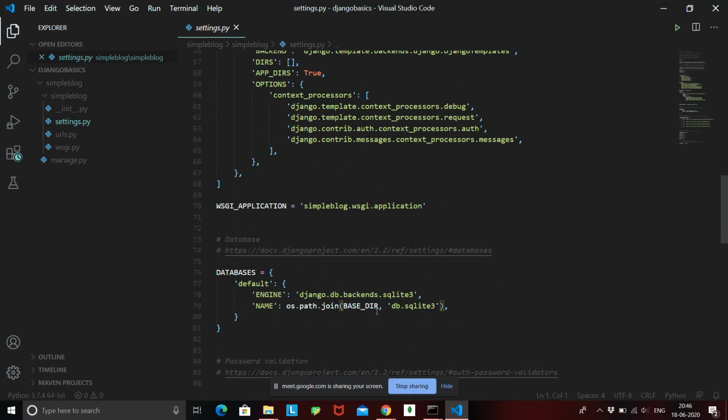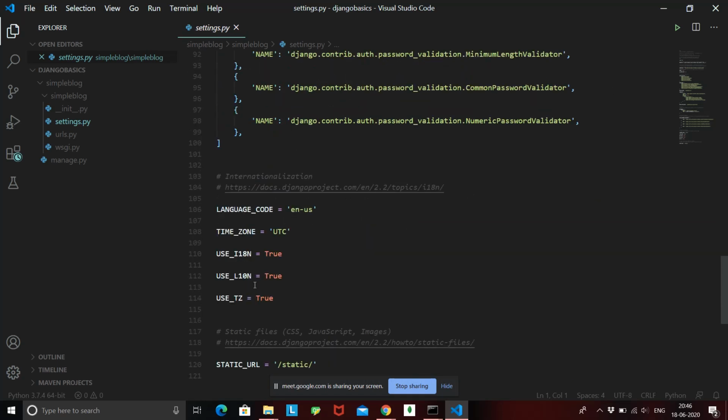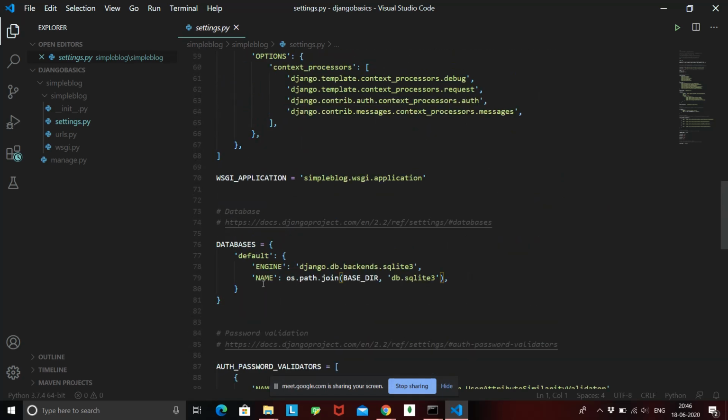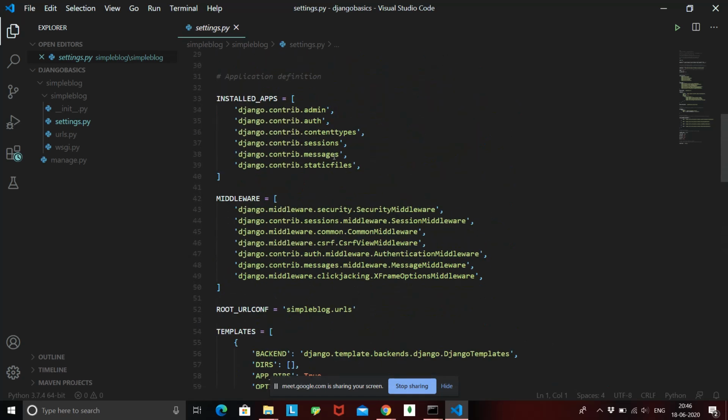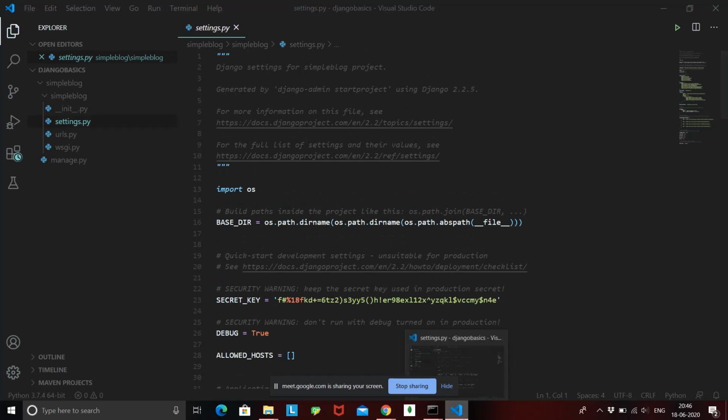And suppose you are not using the default database, but you are using an external database, so that can be written inside this database folder. Okay, so this is basically just a settings page where you can change the settings of your app, how your app should function, what all are the apps in your system, what are all the databases, what are all the templates. All that is written inside this settings.py file. Okay, is it clear to everyone?